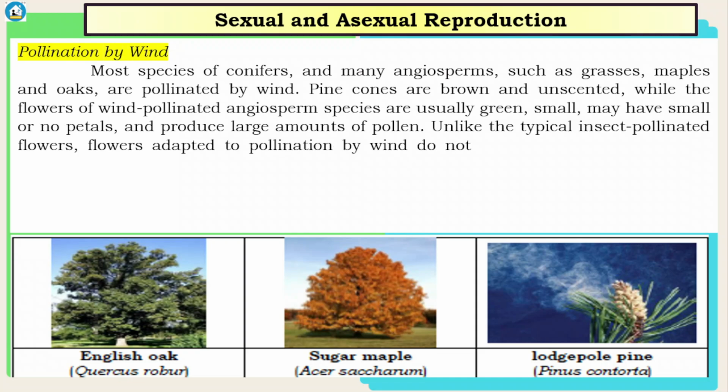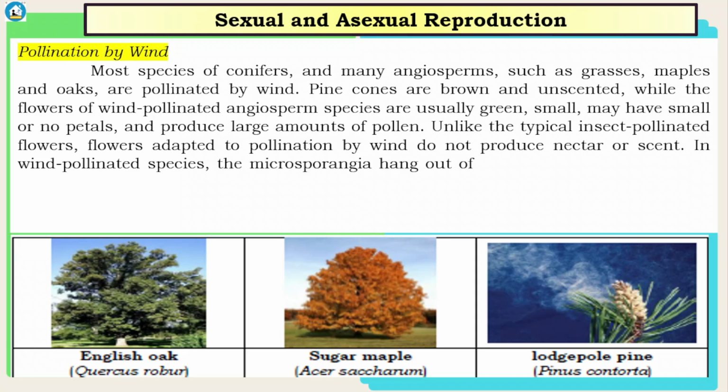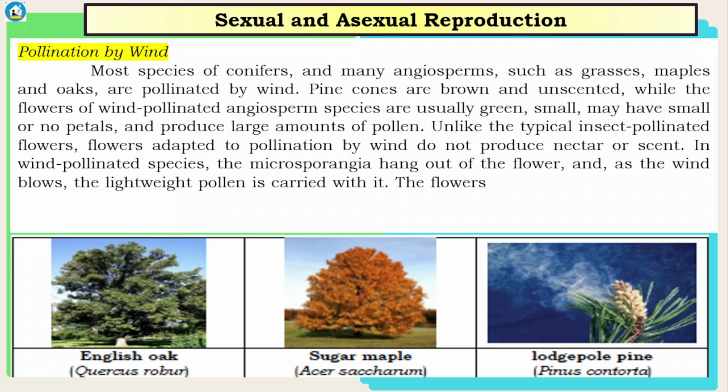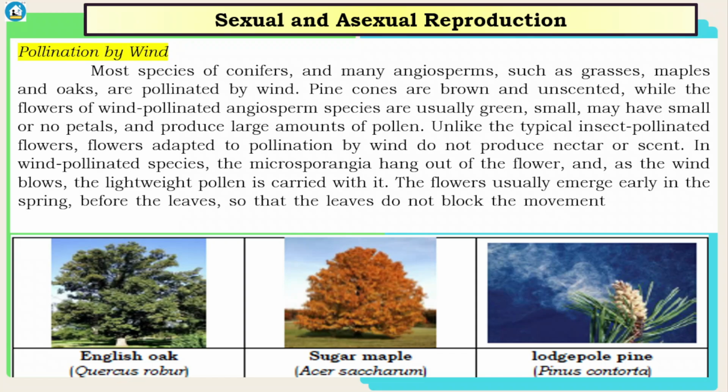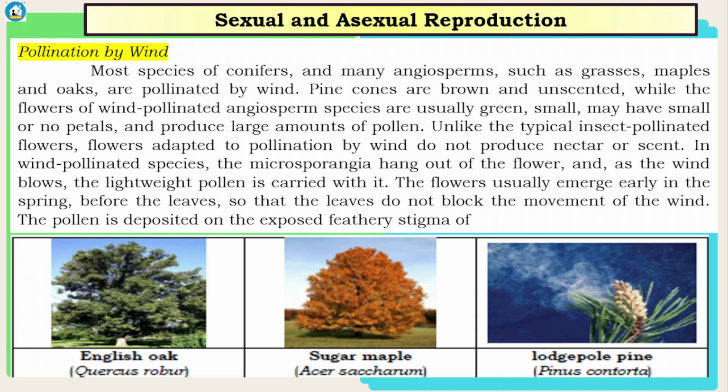Unlike the typical insect-pollinated flowers, flowers adapted to pollination by wind do not produce nectar or scent. In wind-pollinated species, the microsporangia hang out of the flower, and as the wind blows, the lightweight pollen is carried with it. The flowers usually emerge early in the spring before the leaves, so that the leaves do not block the movement of the wind. The pollen is deposited on the exposed feathery stigma of the flower.